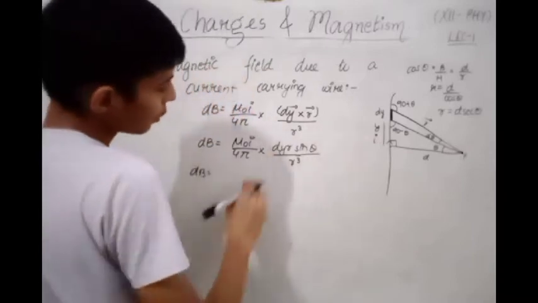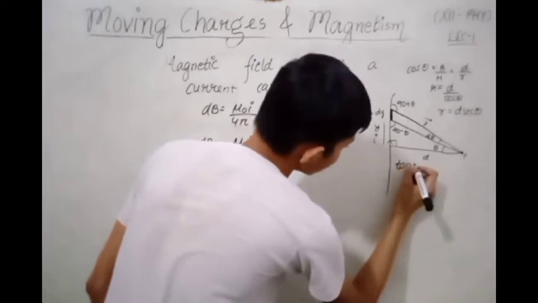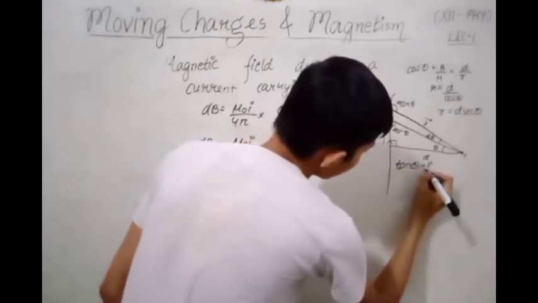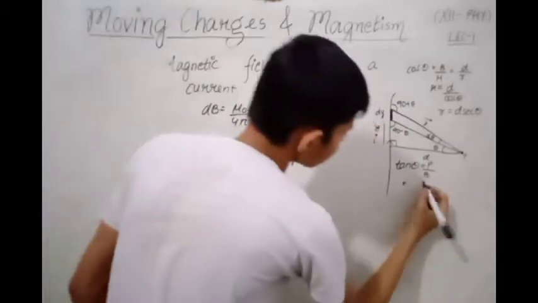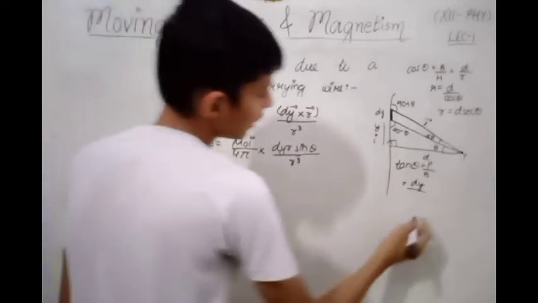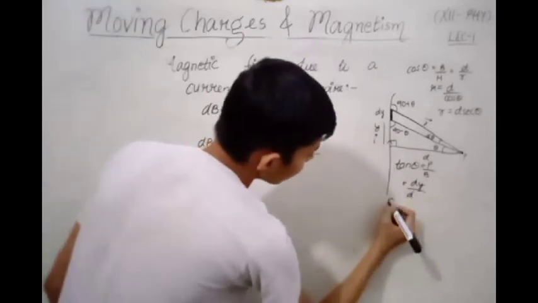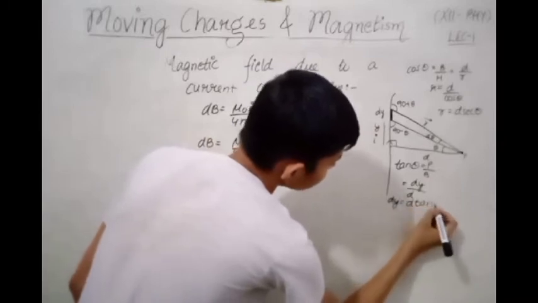Then also we have to substitute dy, so we can write tan theta equals perpendicular by base, and the perpendicular is dy and the base is d. Then dy equals d tan theta.